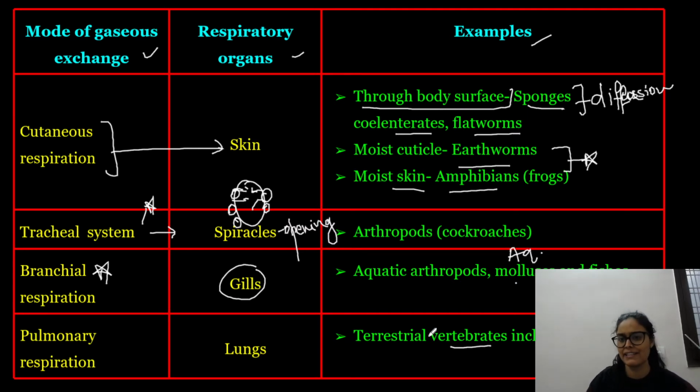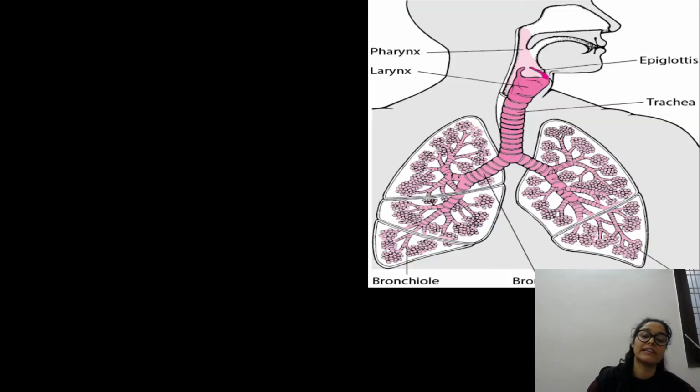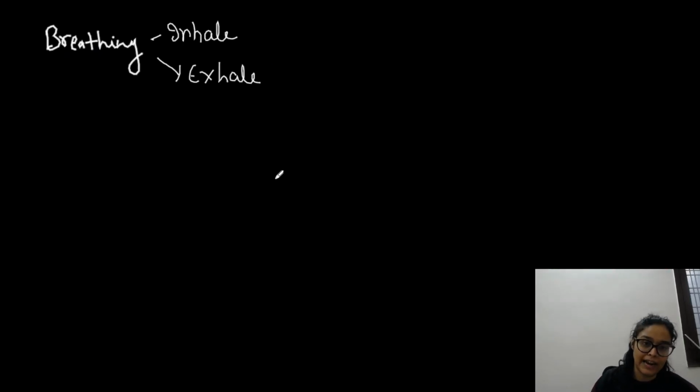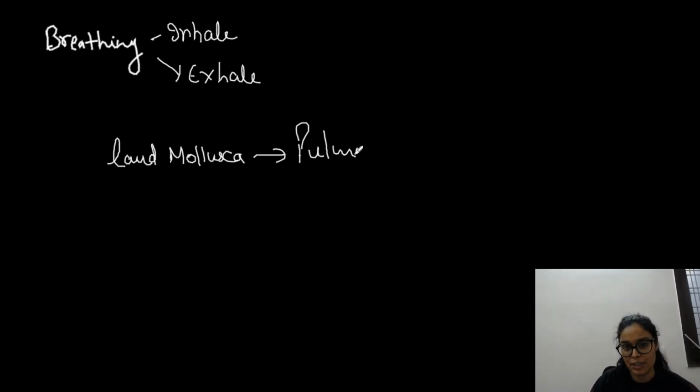Ctenidia, leaf-like gills, for respiration. You can say that. But when we talk about land mollusca, basically those mollusca that are living on land, they have the pulmonary sac for respiration. Yes, so they have the pulmonary sac for respiration.